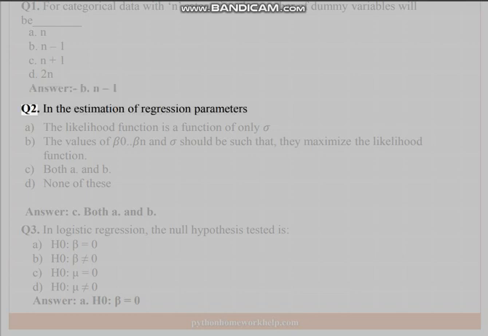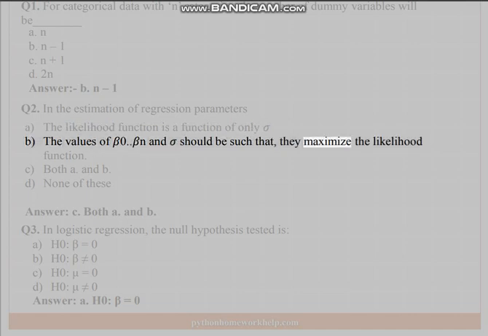Q2. In the estimation of regression parameters, A. The likelihood function is a function of only b0 to bn. B. The values of b0 to bn should be such that they maximize the likelihood function. C. Both A and B. D. None of these. Answer: C. Both A and B.